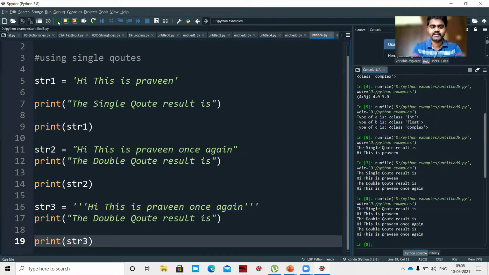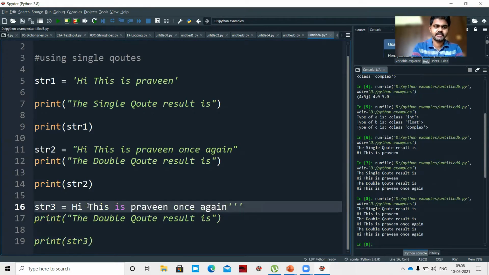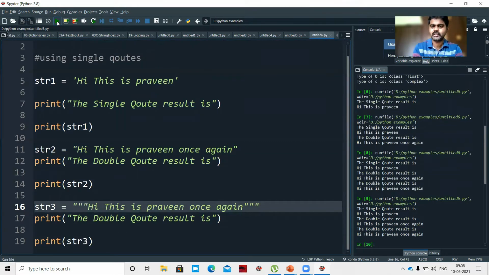See, hi, this is Praveen once again. You can also use double quotes three times. Even this is working. So this is a program for showing you how to create strings using single quotes, double quotes, or even triple quotes. In triple quotes also there are different variations.